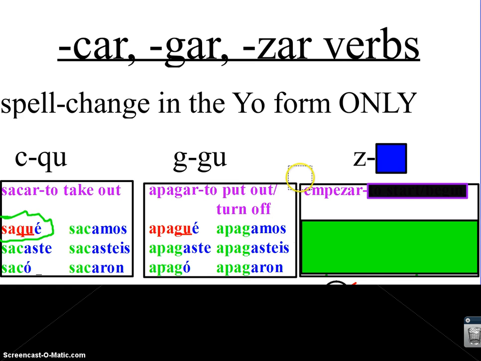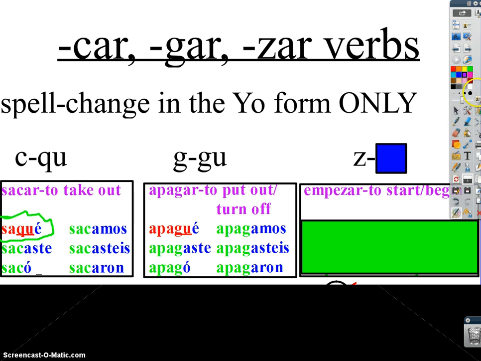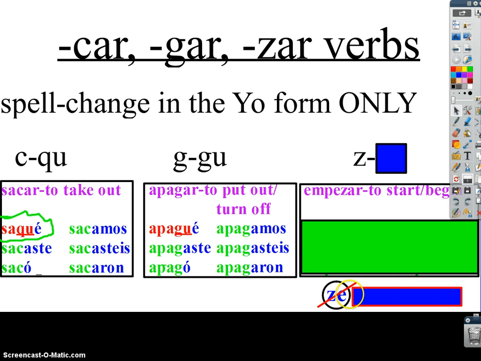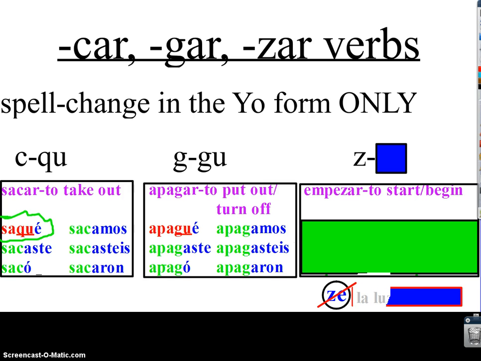And now let's look at verbs that end in zar. Zar verbs, like empezar, which means to start or begin, would honestly be pronounced correctly if I didn't spell change them. However, in Spanish, you cannot ze. You don't ze in Spanish. For example, como se dice light in Spanish? La luz. You don't have to write this part that's in gray. It's just for an example. La luz, as you know, is light.